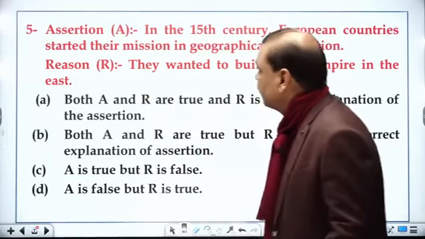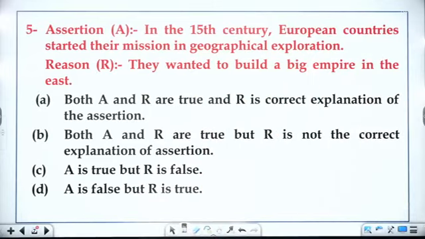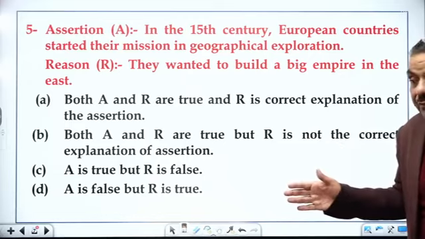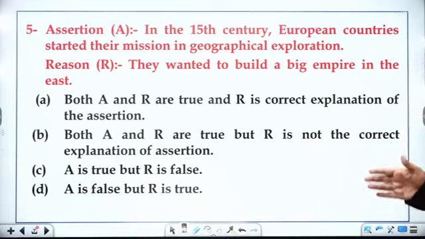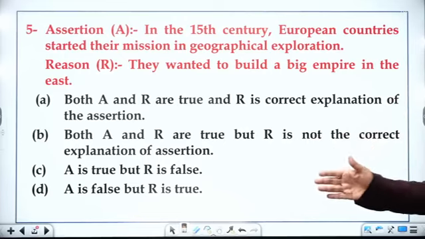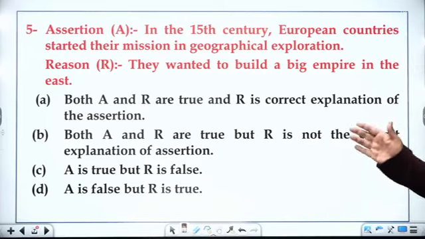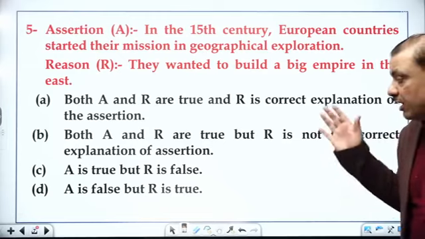Question number 5. Now we have to solve a reasoning. I have told you about the choices of reasoning. In choice A, both A and R are correct, and R is the correct explanation for A. Choice B, both are correct, but R is not the correct explanation for A. Choice C, A is correct, R is wrong, and D, A is wrong, R is correct.